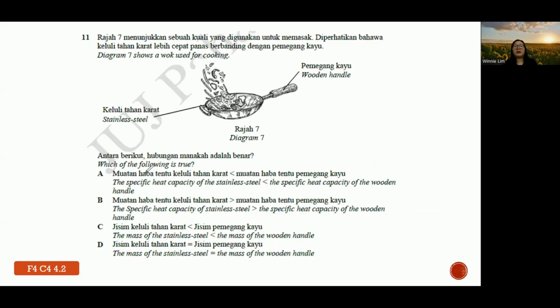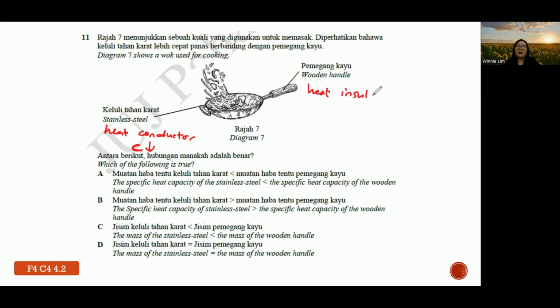So for information, anything that acts as a heat conductor, easily conducts heat or easily heats up, means their specific heat capacity, symbol c, is always smaller. But if the material acts as a heat insulator, generally they conduct heat slower.